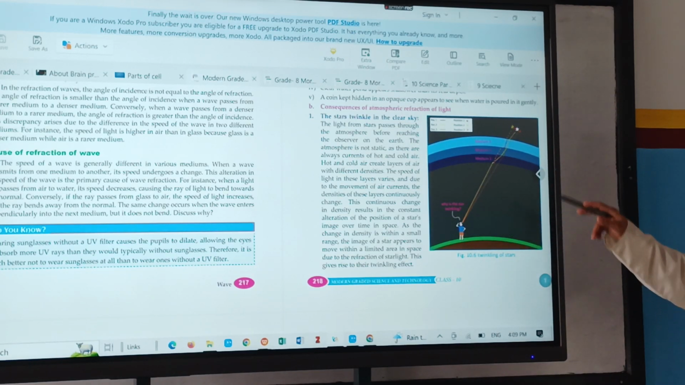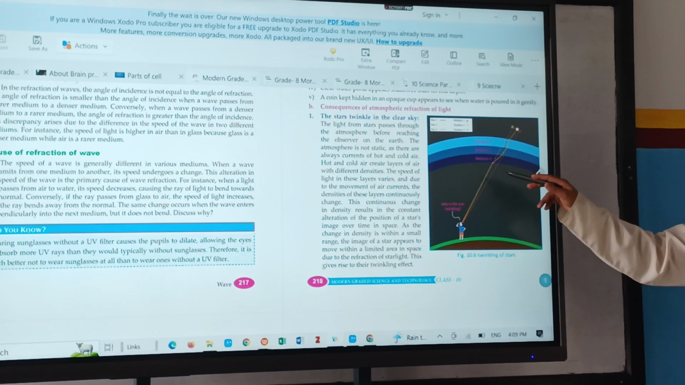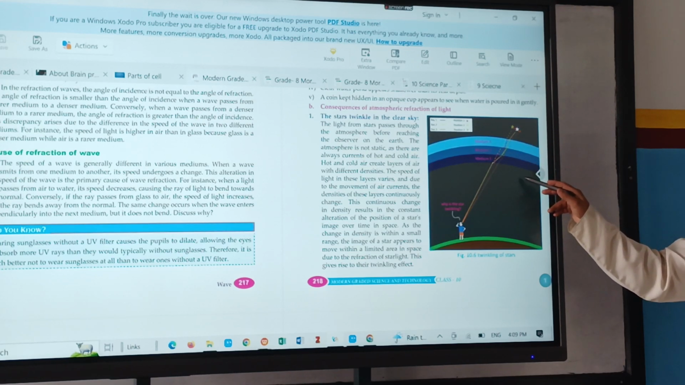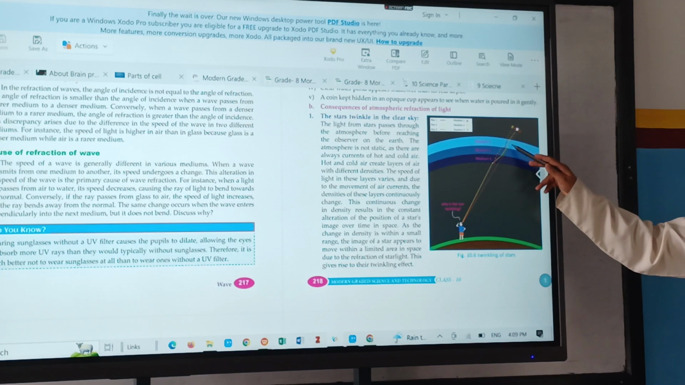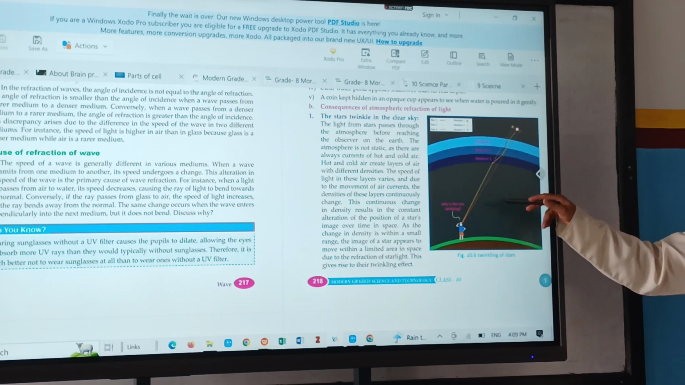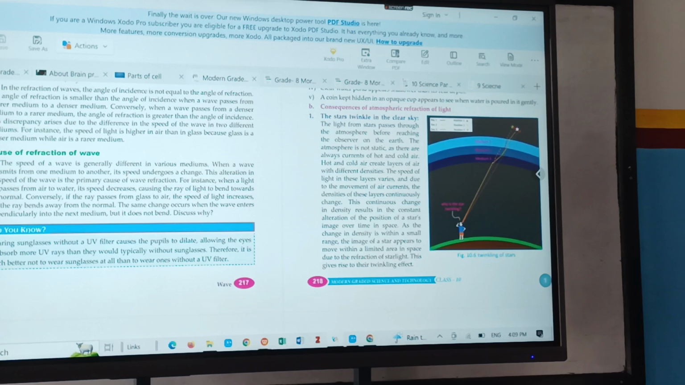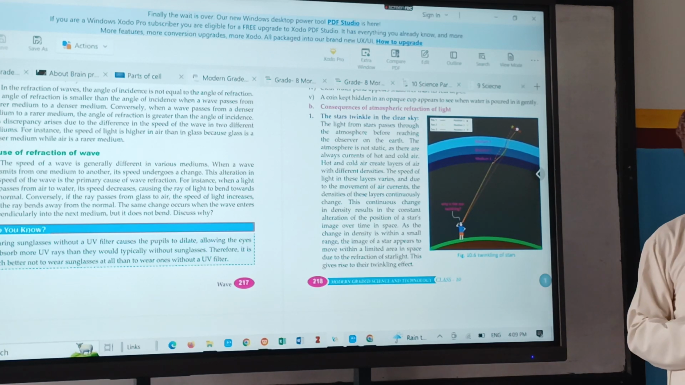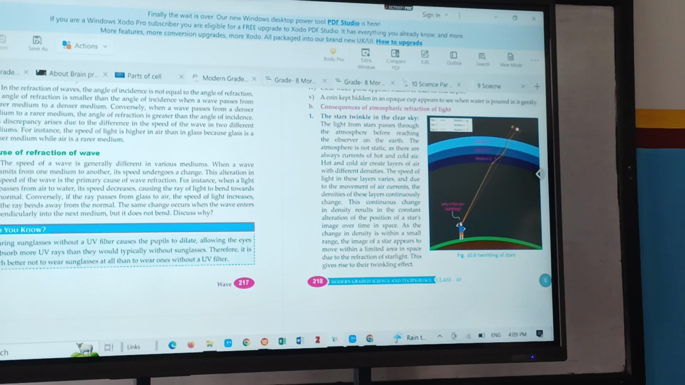Twinkling of stars. The star is far away, and there are different layers of air in the atmosphere. That's why whenever light falls on it, it comes slowly bending. That's why it seems as if the star is twinkling. But in reality, stars don't twinkle. So for that, we have to go about 20 kilometers up from our surface.